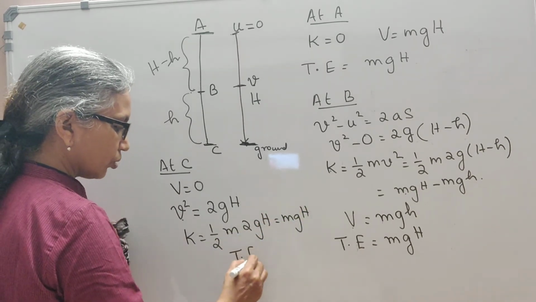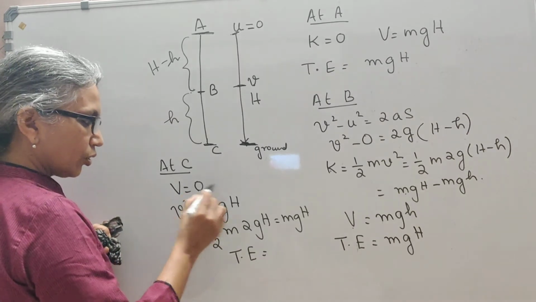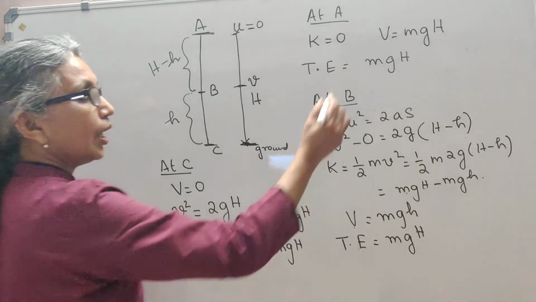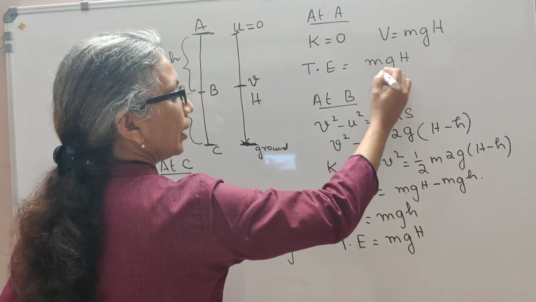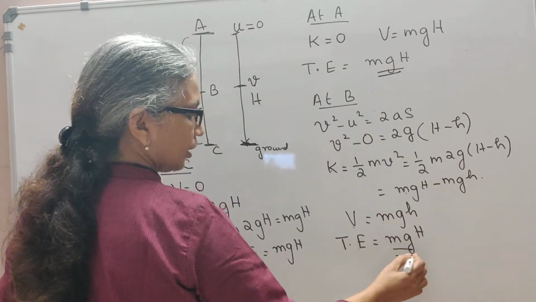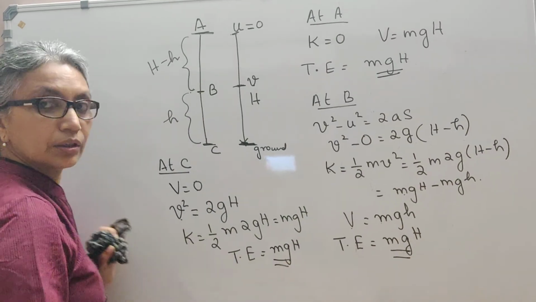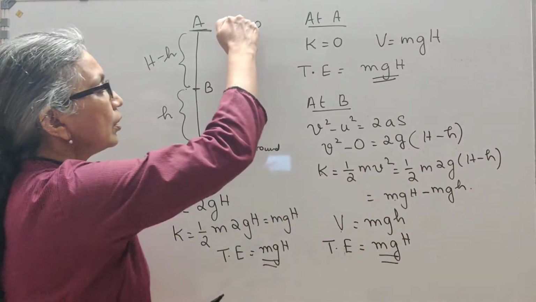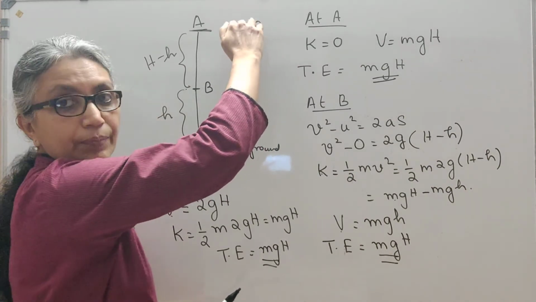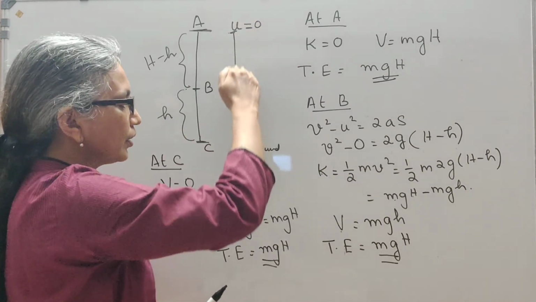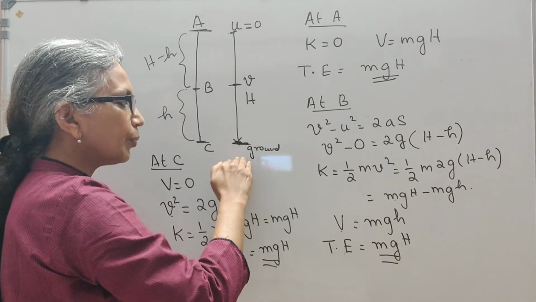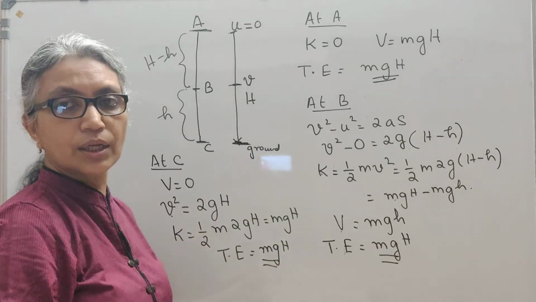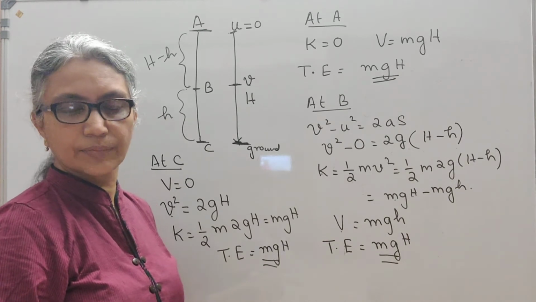Now you will see that the total energy is 0 plus mgH, which is mgH. So you see at all points, at A, at B and at C, the total energy is mgH. Though at A kinetic energy was 0 and we had maximum potential energy, as it reached C, all of the potential energy has been converted to kinetic energy, because potential energy is 0 and kinetic energy is maximum, mgH.